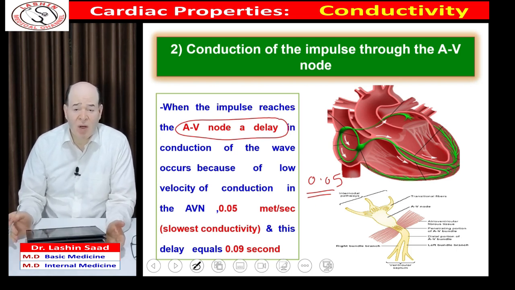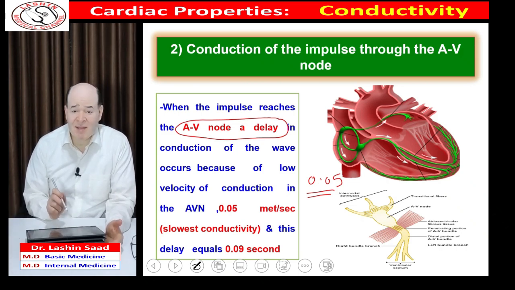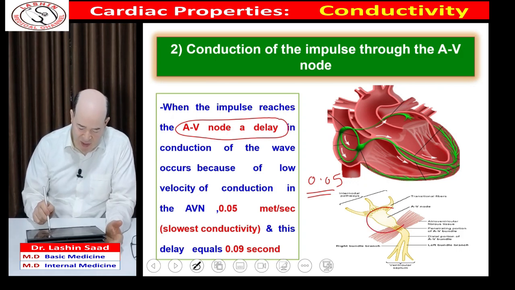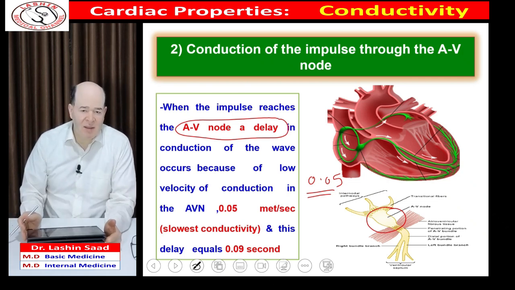This provides what is called AV nodal delay, so the impulse needs about 0.09 second to cross the AV node. This area, the AV node, is the area of the lowest velocity of transmission in the heart, and it gives us what is called AV nodal delay.